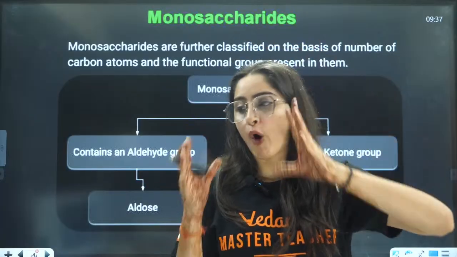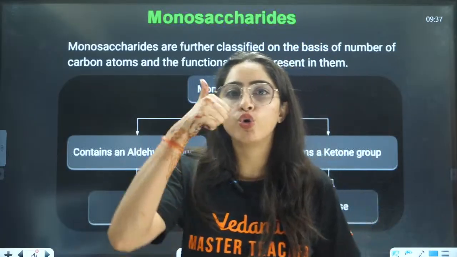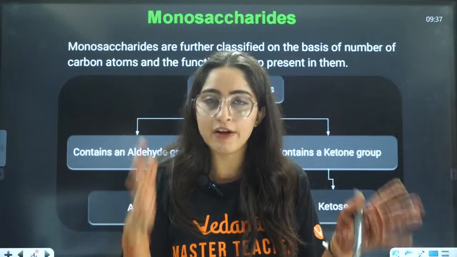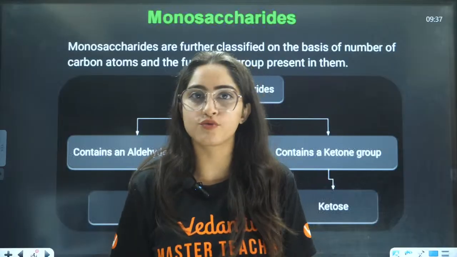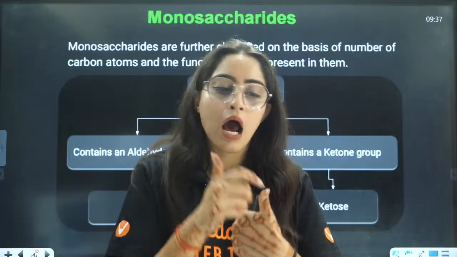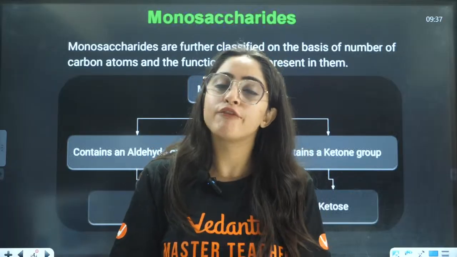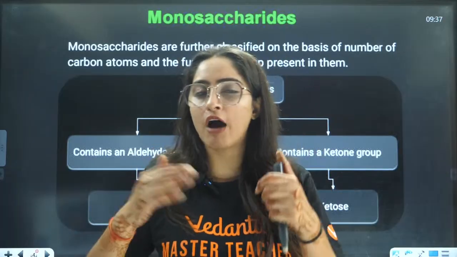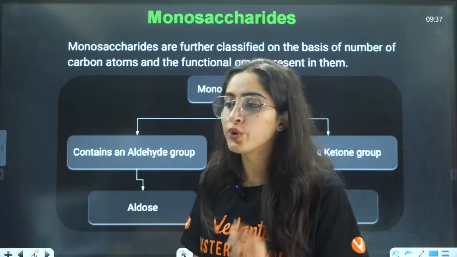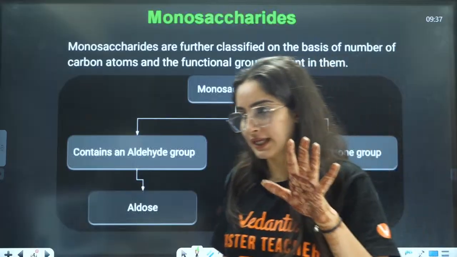The 3 main important monosaccharides: glucose, fructose, galactose. Firstly, you need to understand 2 main structures, one is glucose, the other is fructose. If you understood these 2 main structures, then after that things will be really simple for you, and you don't have to remember the other things.